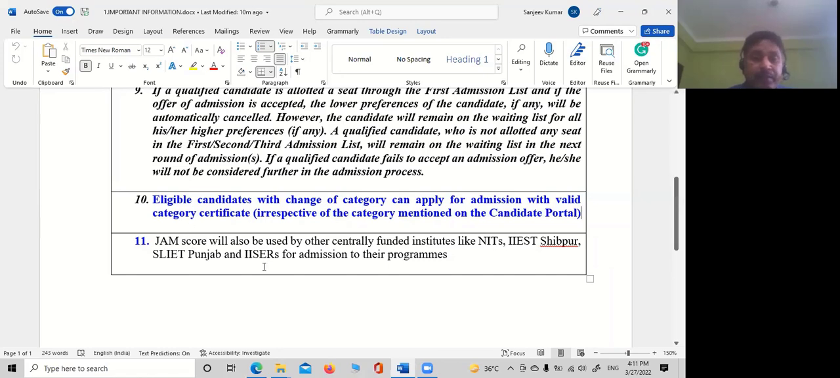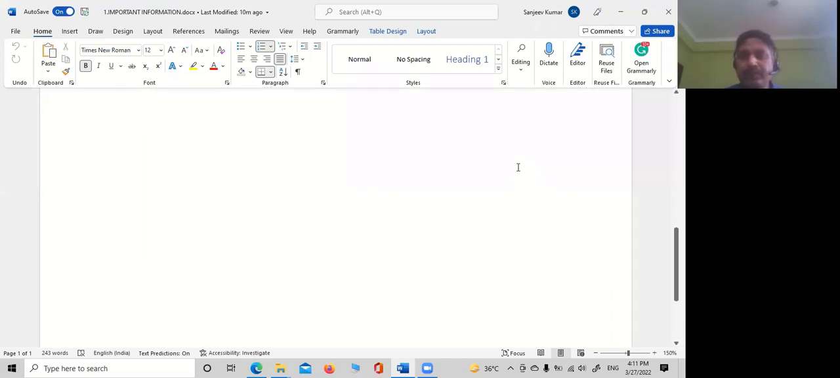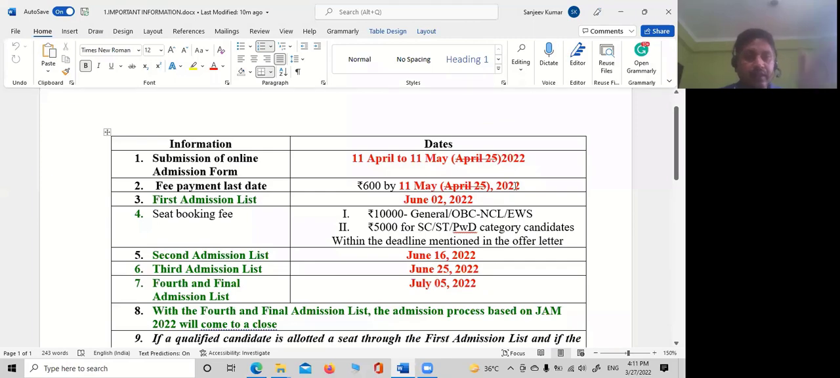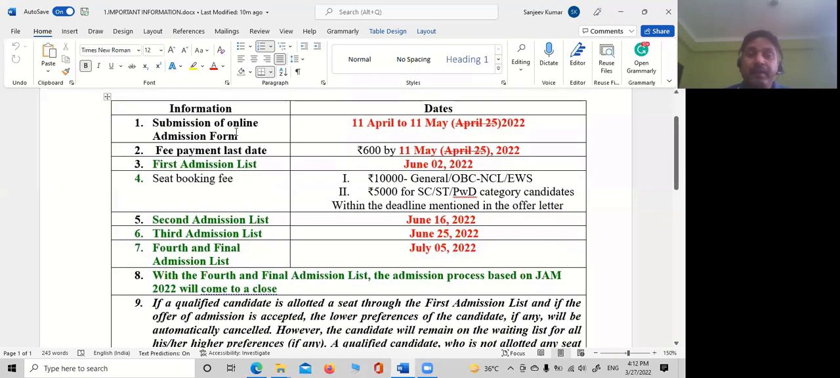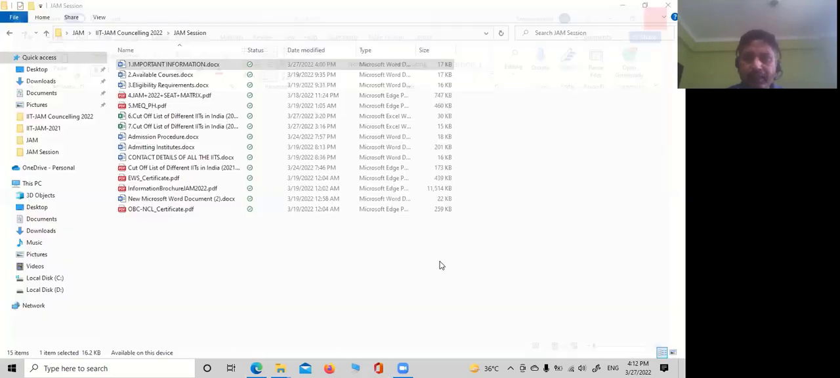Then the JAM score will also be used for other centrally funded institutes like NITs, IITs, Sant Longowal Institute of Engineering and Technology, Punjab, and IISERs for admission to their programs. Their notification has not come so far, so we will come to it later on. So this was just a brief: what are the deadlines, what is the process, and by what date what will be clear. But remember, you have to fill this online admission form first. Is this fine?